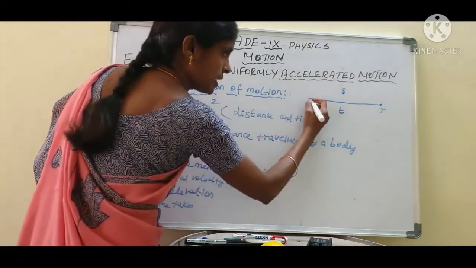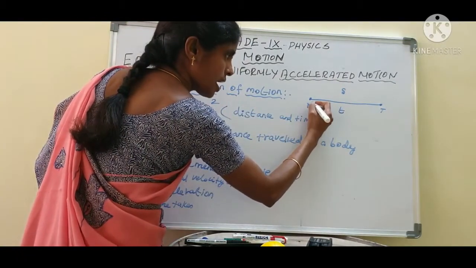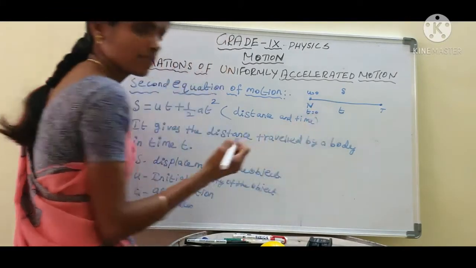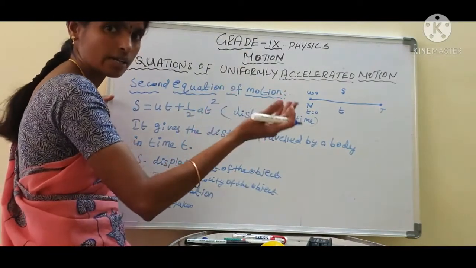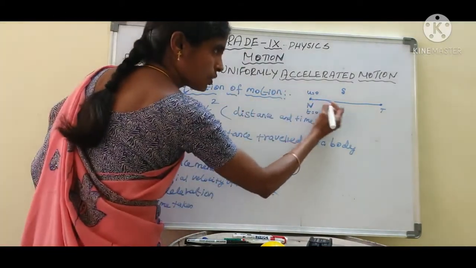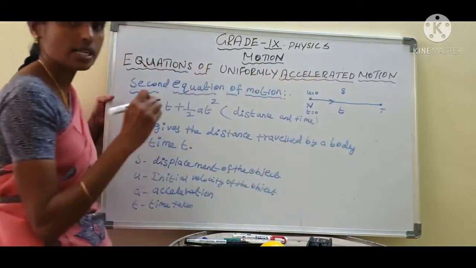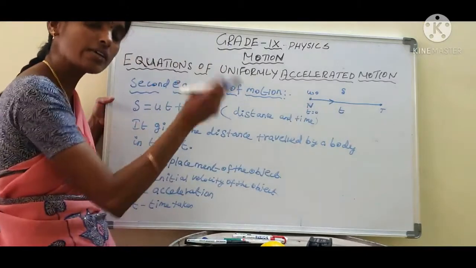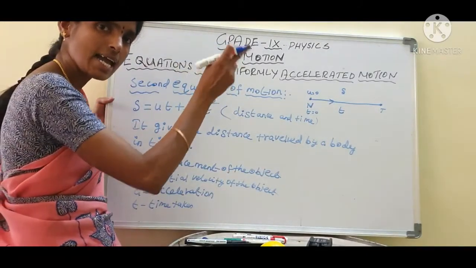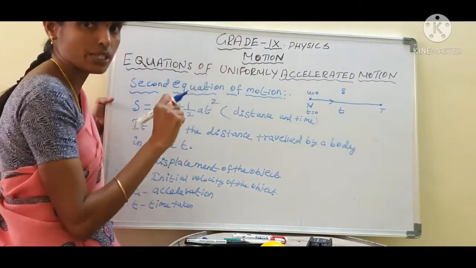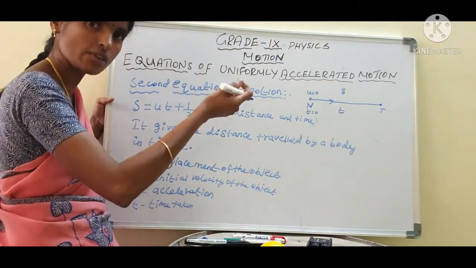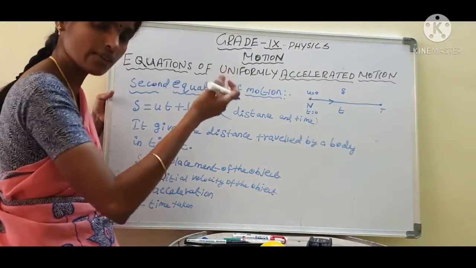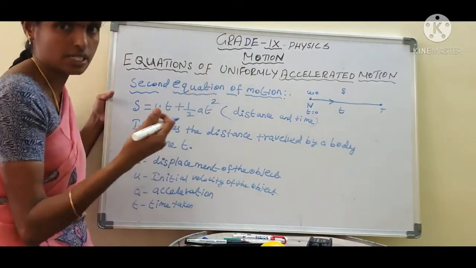See here, at time t equal to 0, initial velocity u equal to 0. Now we start the car from Namakkal to Trichy, moving in a straight line. In the first equation we calculated the velocity of the object from acceleration. Are you clear?